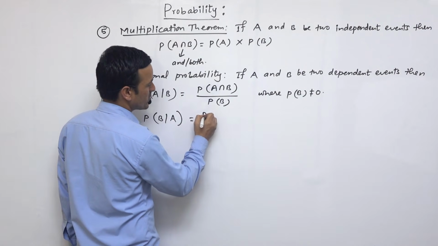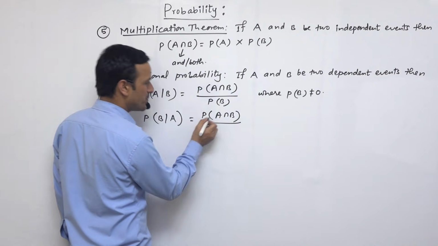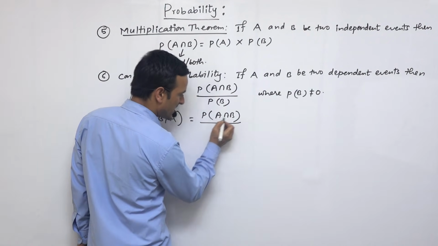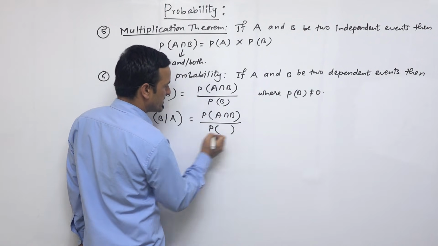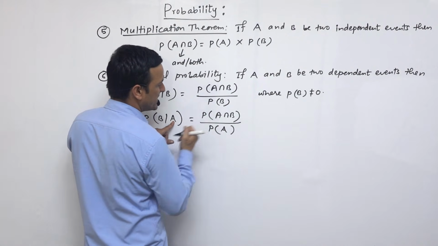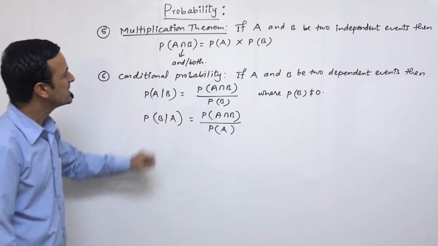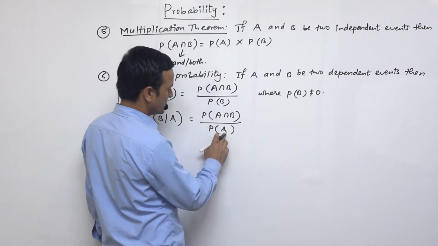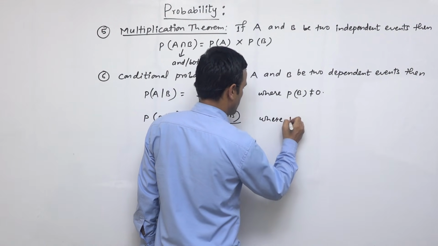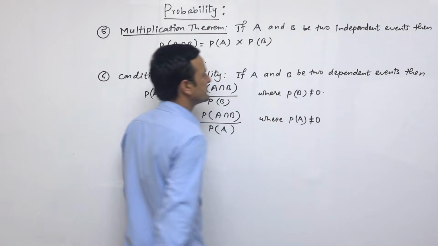In this case we can write the formula A intersection B, or B intersection A also, that is the same thing, and in the denominator we have the probability of event A, because this event is given, that is already known, so that's why I write down P(A). In this case also, P(A) should not be 0.